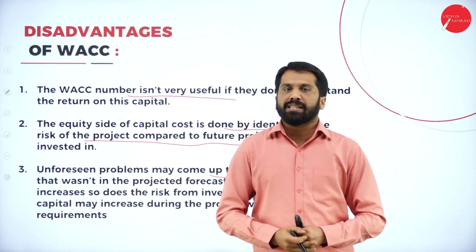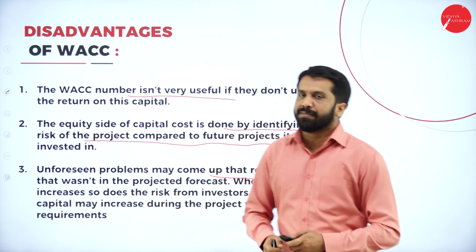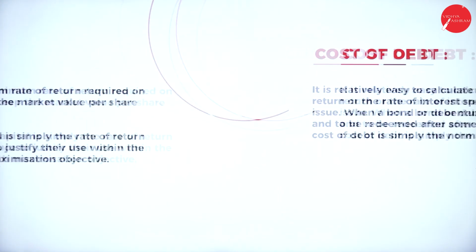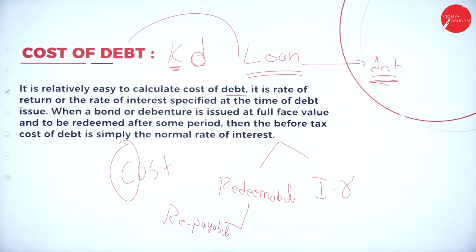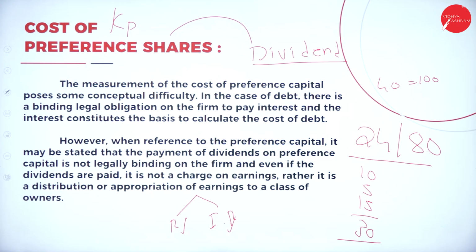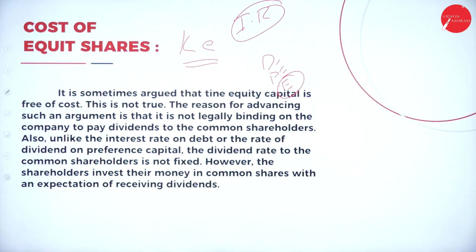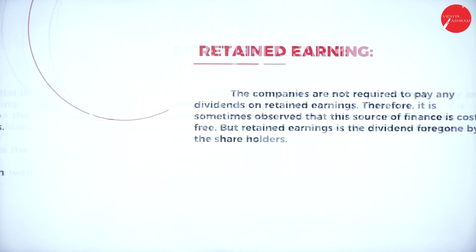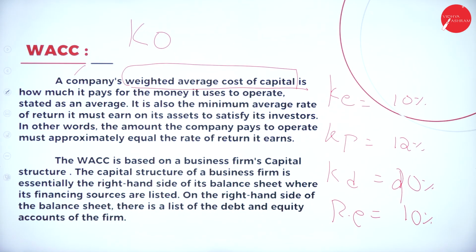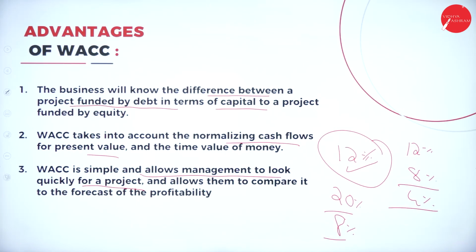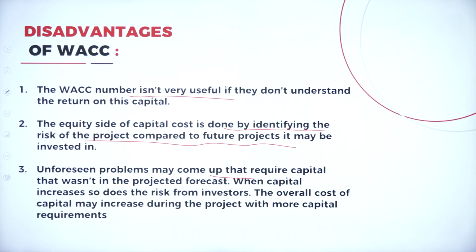I'll go back to all these slides so that you can take screenshot. So these are your meaning of cost of capital, cost of debentures, cost of preference shares, cost of equity shares, your retained earning, your WACC, weighted average cost of capital, the advantages as well as disadvantages.